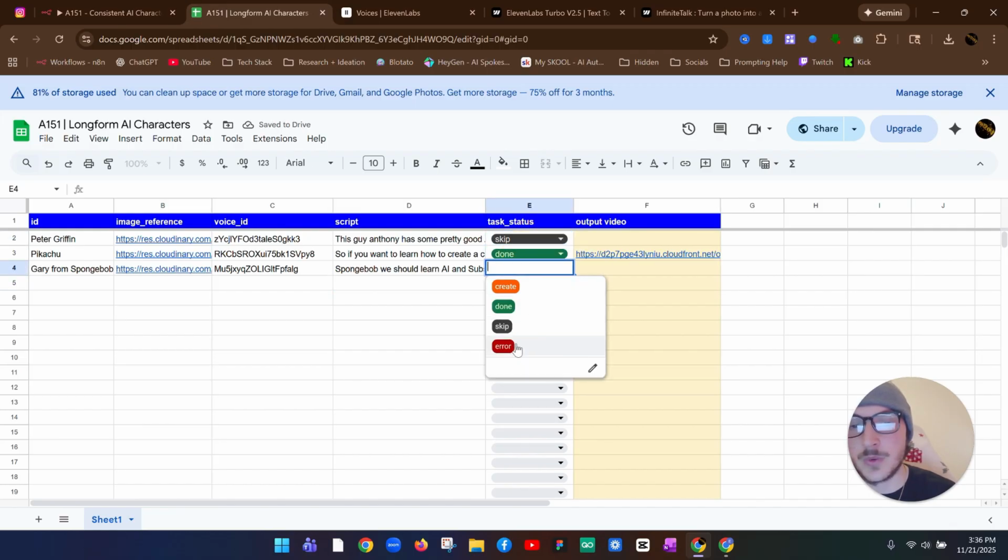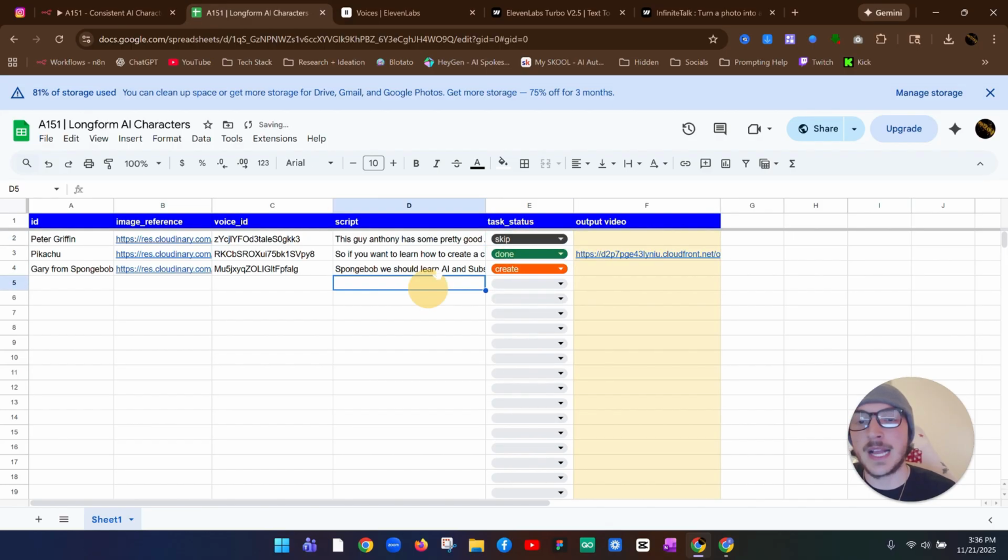And for this one, we will put create. And now what this is going to do is it's going to tell our n8n that we want it to create this one. Because what n8n does is it's going to browse this, go down until it sees create. When it does, it's going to bring this stuff over and then create the video. So the Google Sheet is now completely set up.